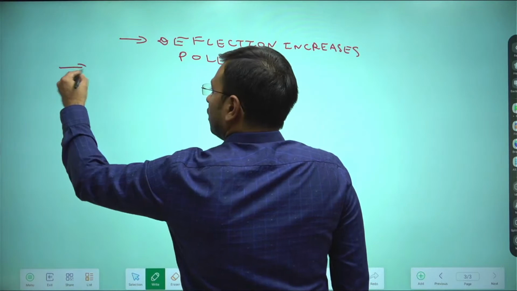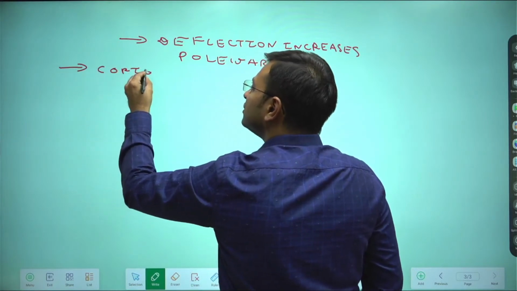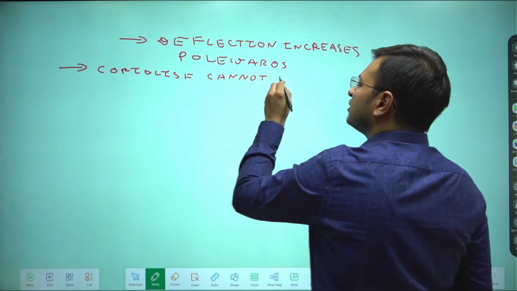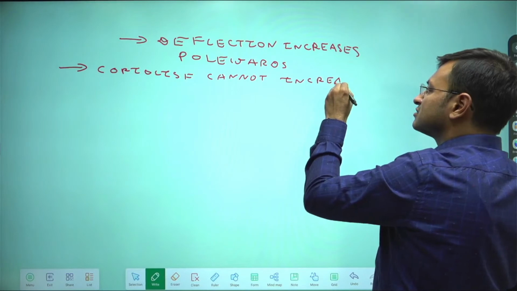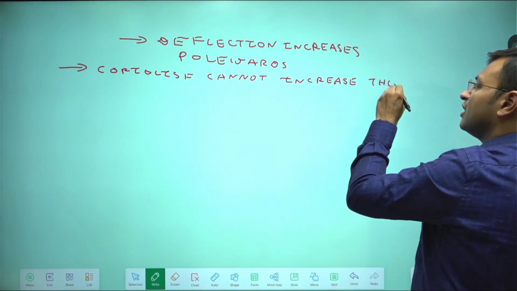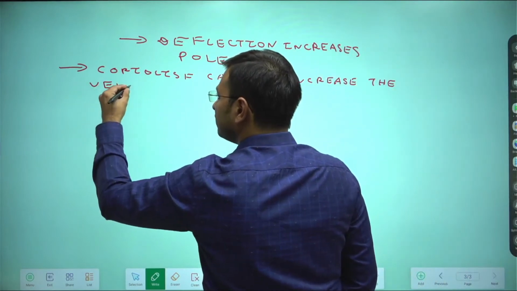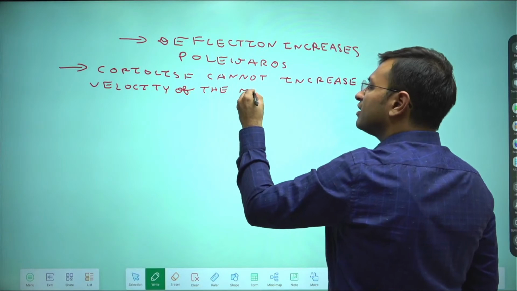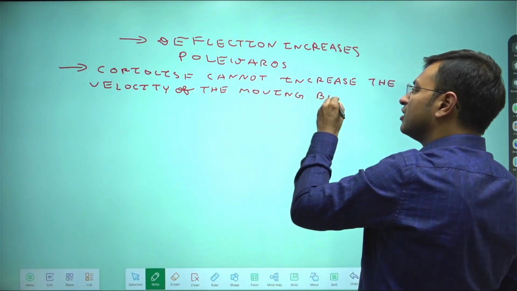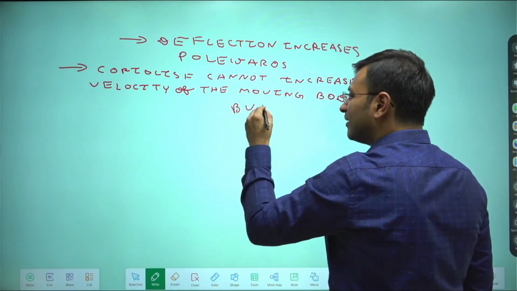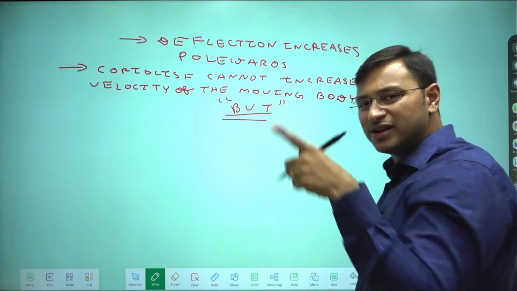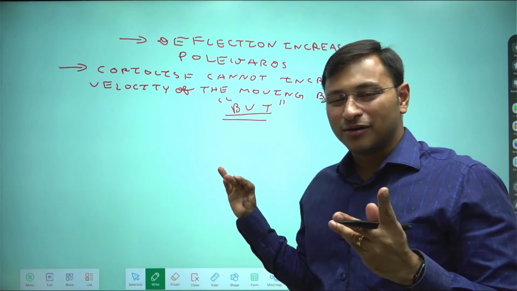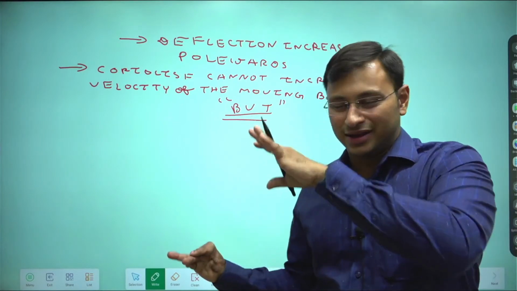Coriolis force cannot increase the velocity of the moving body, but this but is very important, and if you get this but very properly, then your concepts of climatology are taken care of, because all of this has got to do with the weather and climate of the temperate areas, the taiga areas and the tundra areas.